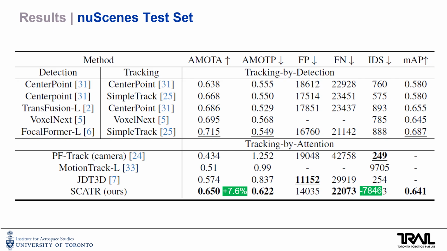It's interesting to note that while the A-mode is still behind by several percentage points, SCATR achieves similar, if not better, error rates compared to these tracking by detection approaches. This is mainly due to how the A-mode metric is computed, since it equally weighs all object categories rather than considering the distribution of the dataset.